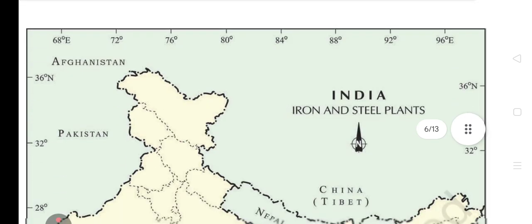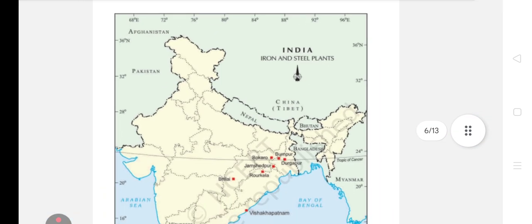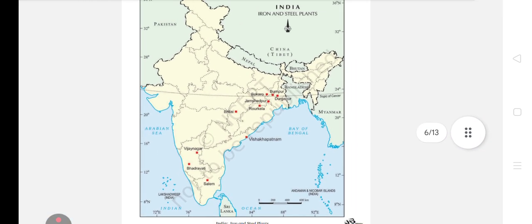See, this is given a map, and map work is very essential. Map work you have to prepare, and sometimes you don't know all the places in the map. So what you can do is extra. Always do extra in map work, I am telling you, dear students. If the question has said that you have to do 5 places, you have to mark 6 places, because if one place is wrong, another place can be correct. So the examiner can give you the marks. So that's a small trick that I want to give you.